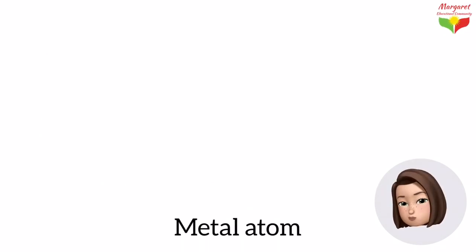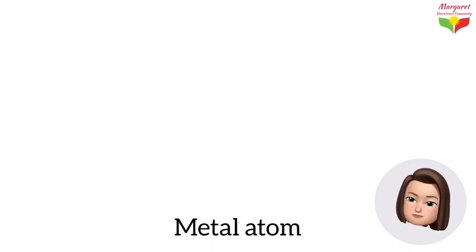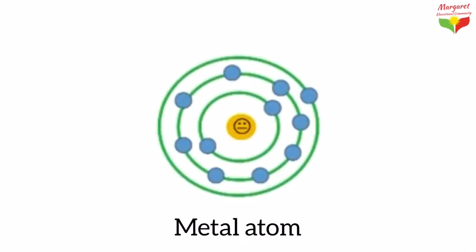So metals have fewer valence electrons to begin with. They always prefer to give away their electrons. When they lose electrons, they become more stable and they become positively charged. This means that they have now formed a positive ion.